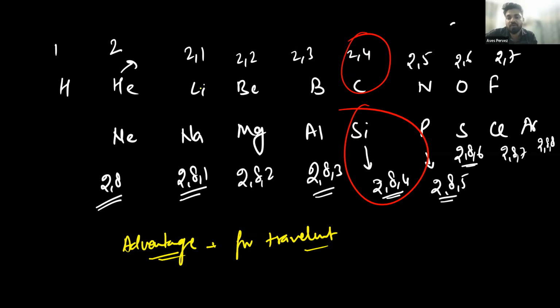So for example, lithium has only one valency, so it can make a bond with only one other atom. Some atoms can make bonds with 2 other atoms, and some with 3 others.